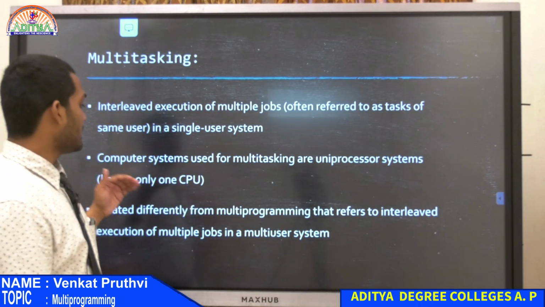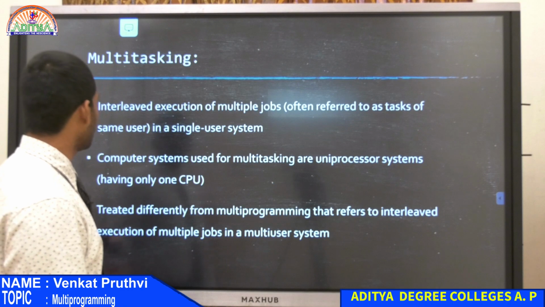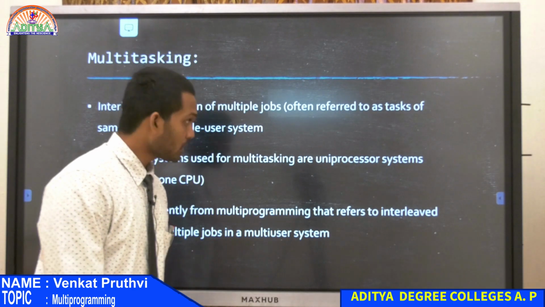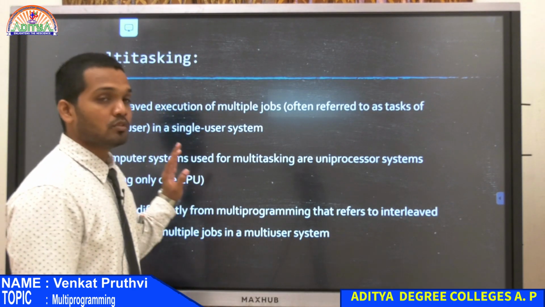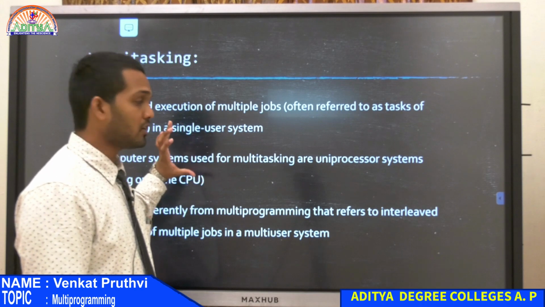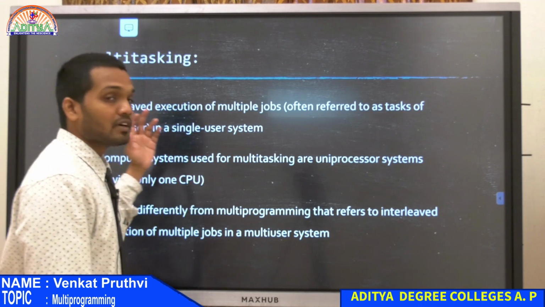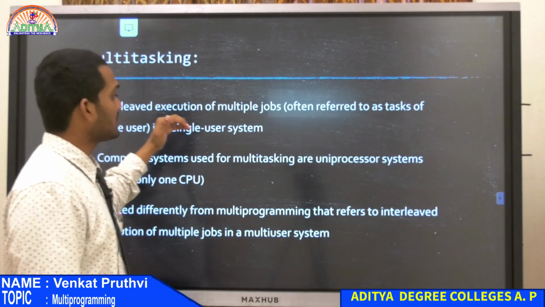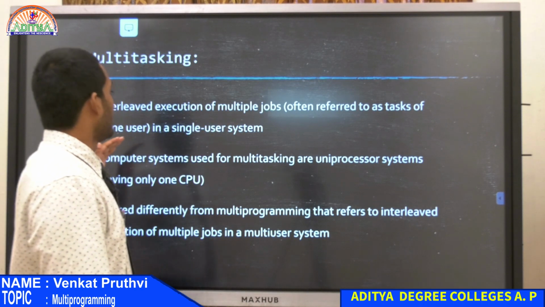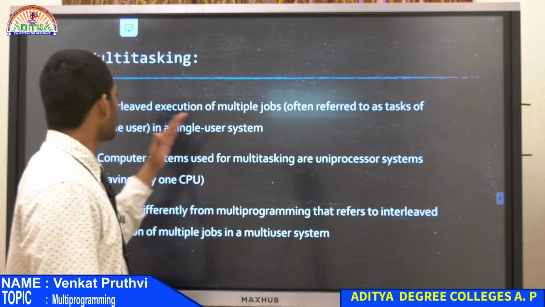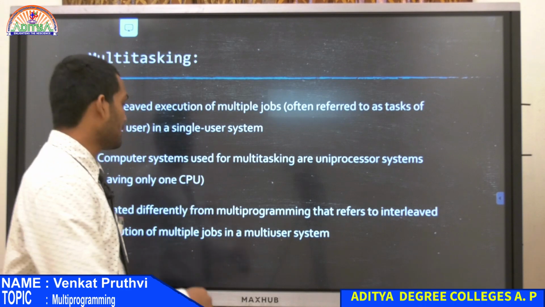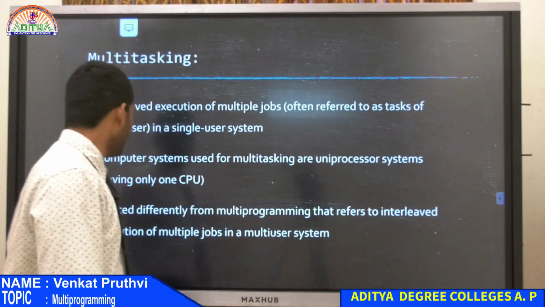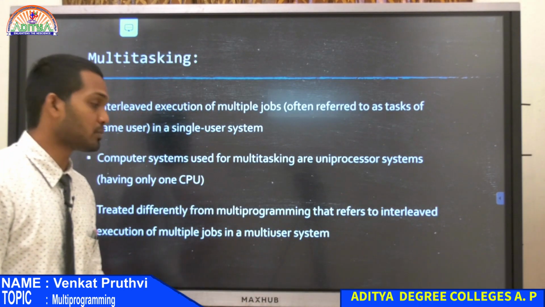This is treated differently from multi-programming, which refers to interleaved execution of multiple jobs in a multi-user system. If you compare the first and the third point, the first is talking about multitasking, the interleaved execution of multiple jobs in a single user system, often the tasks of the same user, whereas multi-programming refers to interleaved execution of multiple jobs in a multiple user system.